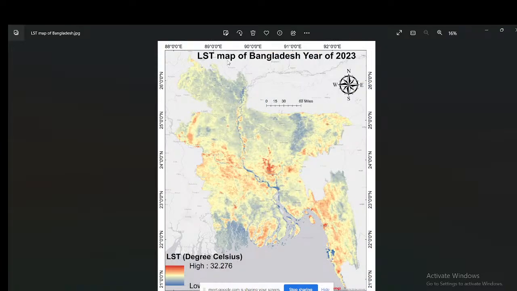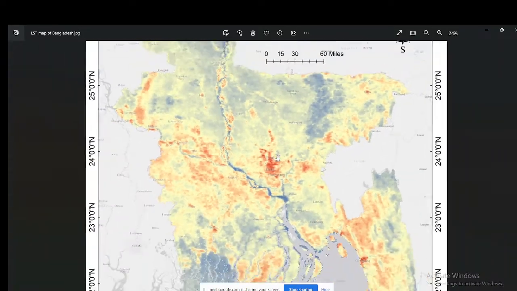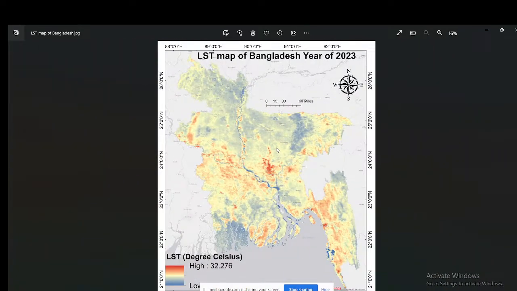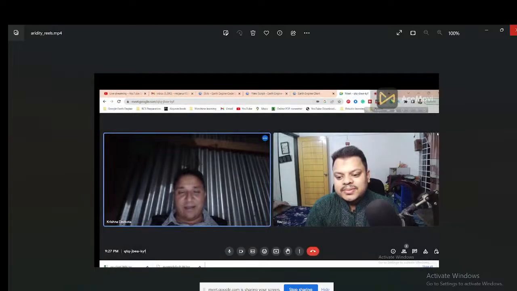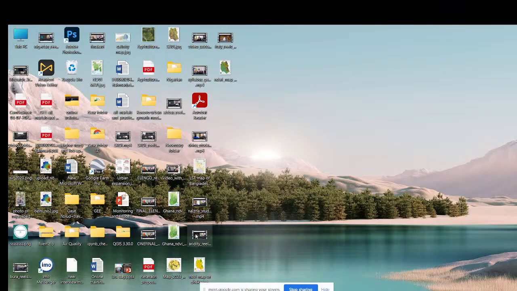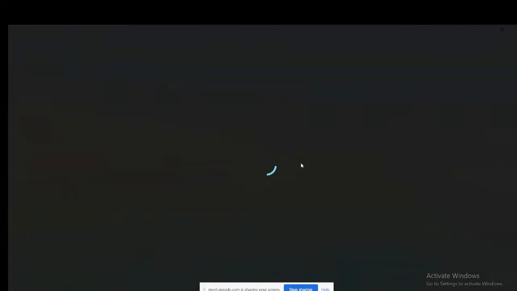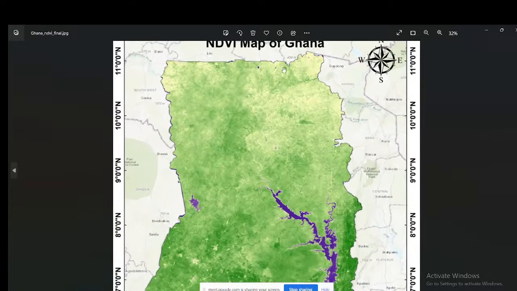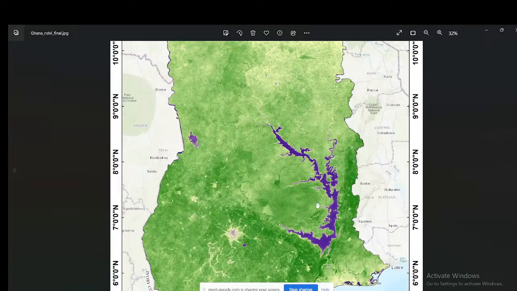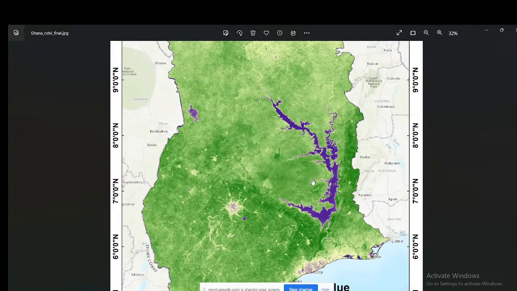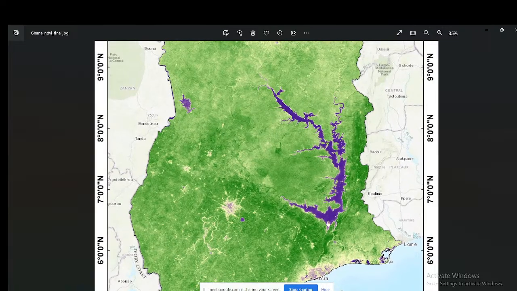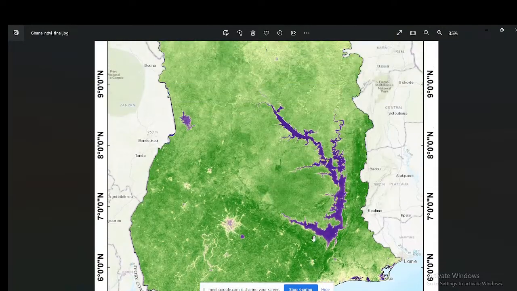You can see the LST map of Bangladesh for the year 2023. This is the LST map we created. All of these things we can create as TIFF images in the Google Earth Engine platform, and the final product we get from ArcMap software. You can also see the NDVI map of Ghana. Any type of map we can download as a TIFF format, and for further analysis and displaying the map we use ArcMap software.